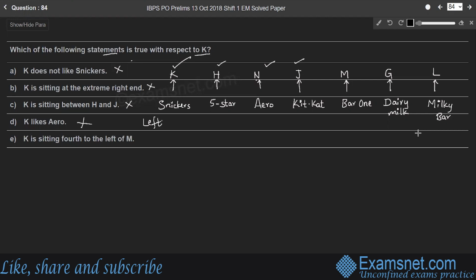Fifth one, K is sitting fourth to the left of M. M is sitting here. To the left of M, in this direction: first, second, third person is H. The fourth person is K. So K sitting fourth to the left of M is the right statement, right? Therefore, option E is the right answer.